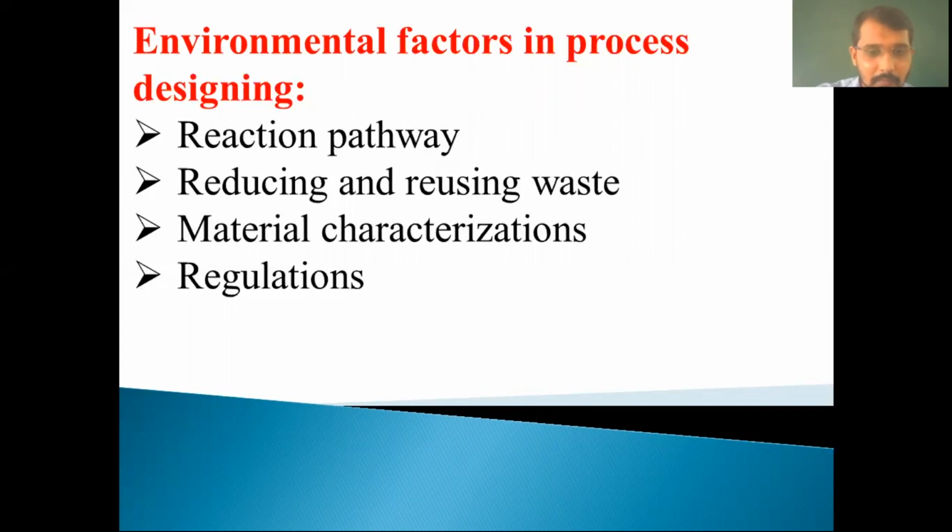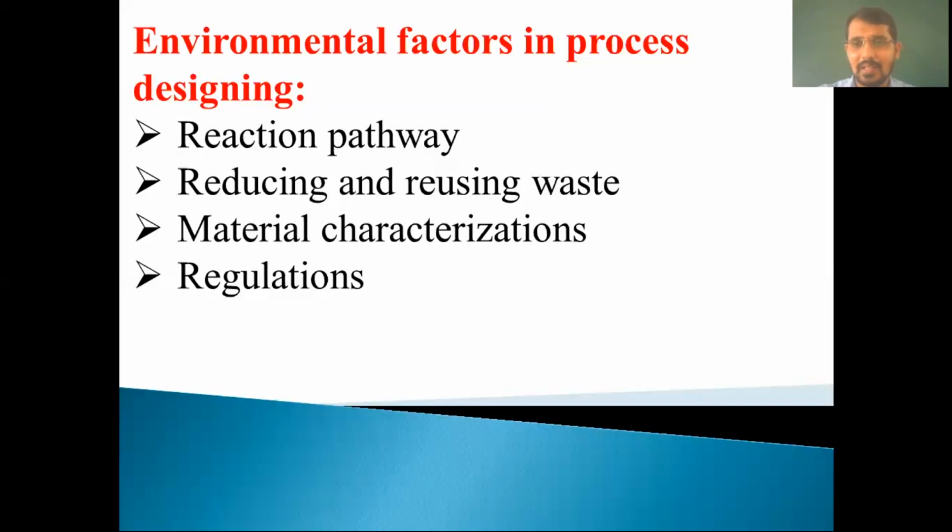After that, the selection of reaction pathway. How to select? Reaction pathway to reduce byproduct toxicity is the key consideration while designing, because these are harmful for living things. It means whenever we are designing any process, our reaction pathway should be in such a way that its toxicity should be minimum, and that should give minimum hazards to living things.